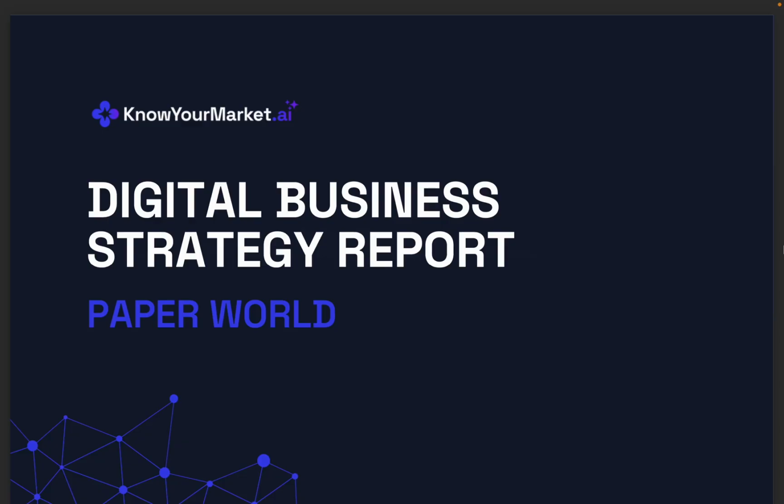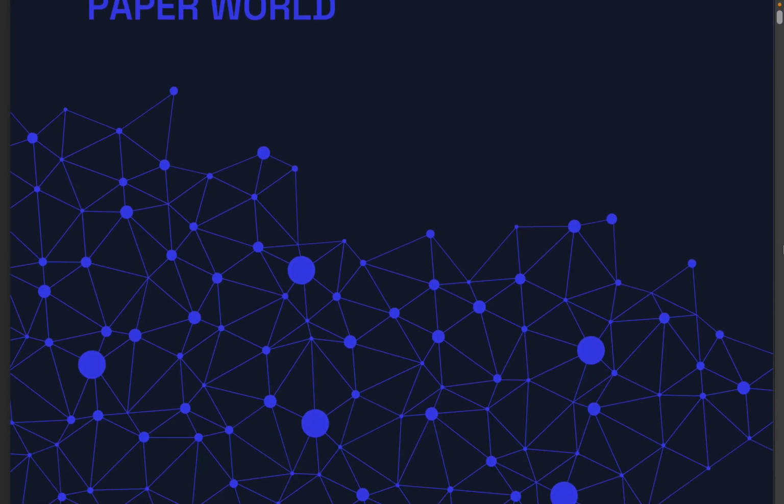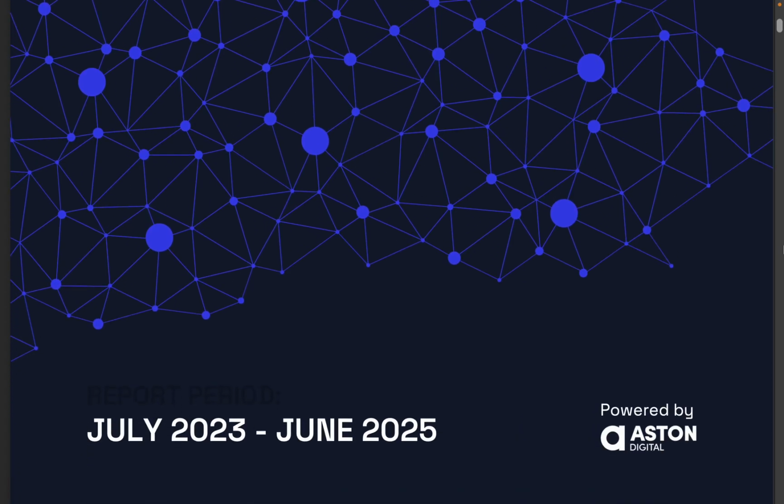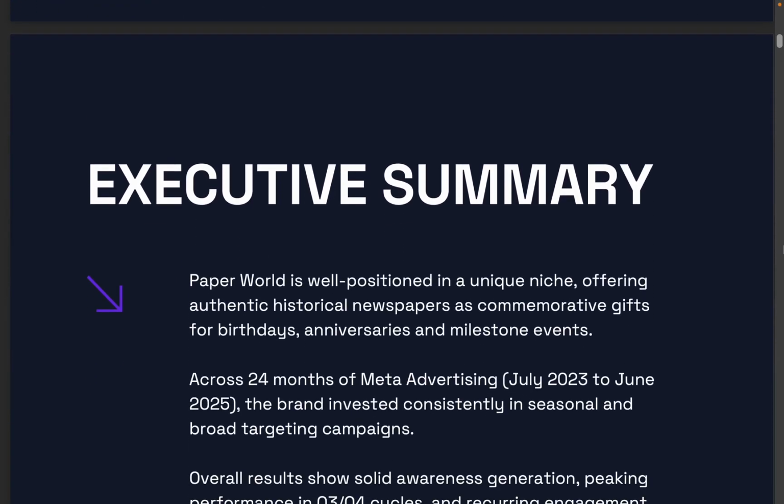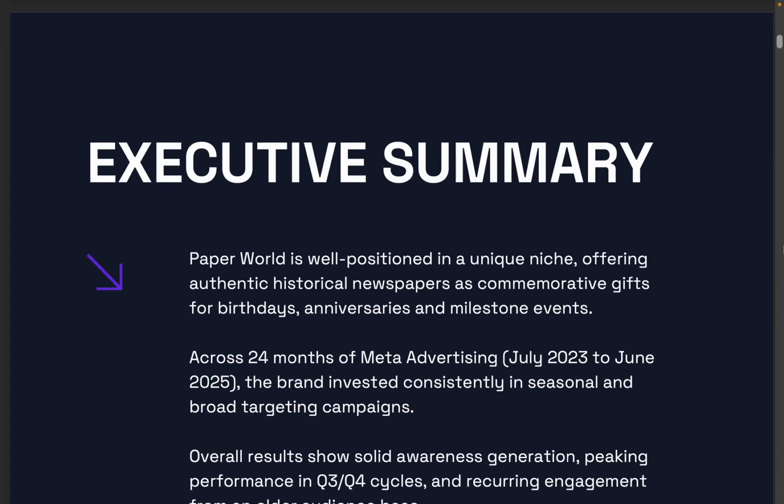Okay, so what we have here is a digital business strategy report, one of the templates that Know Your Market has built in for our client Paperworld. This was generated and delivered to the client around about, I think it was September gone this year. In this particular report, the AI platform, so Know Your Market, was handed Google data, so Google Analytics information going back June 23 through till basically September 25, was handed Google Ads data for the same, and was handed Meta, organic, and paid information for that same period of time.